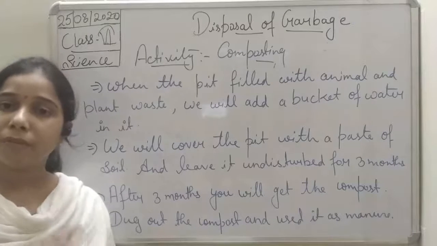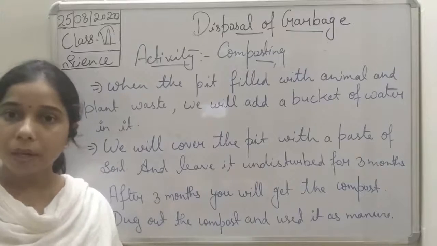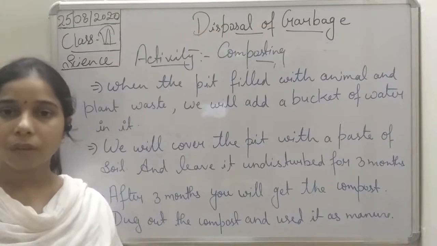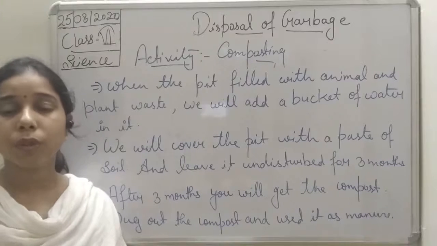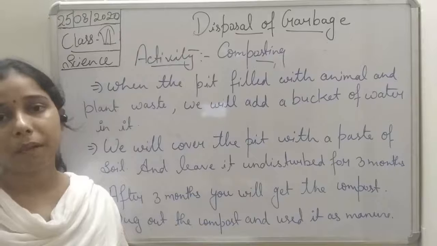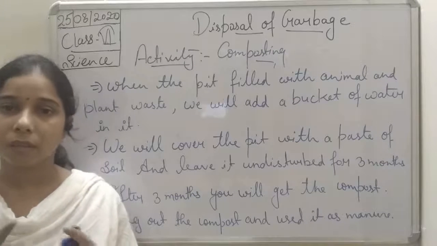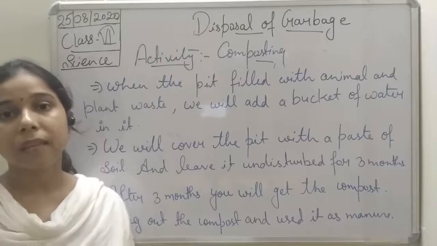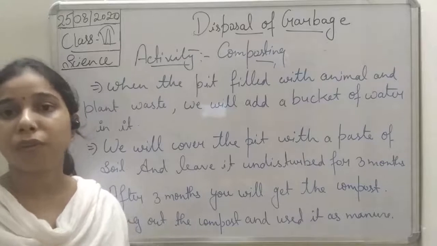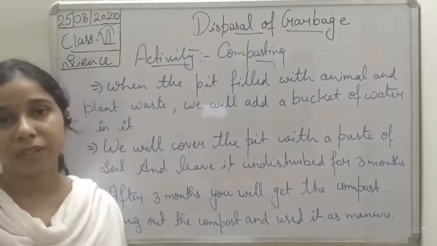When it is filled, you will add a bucket of water. When you add the bucket of water, it will provide moisture. And finally you will cover the pit with a paste of soil. Now what happened there inside that pit, student? Basically the microorganisms attack the waste material, whether it is the fruit peels or the vegetable peels.